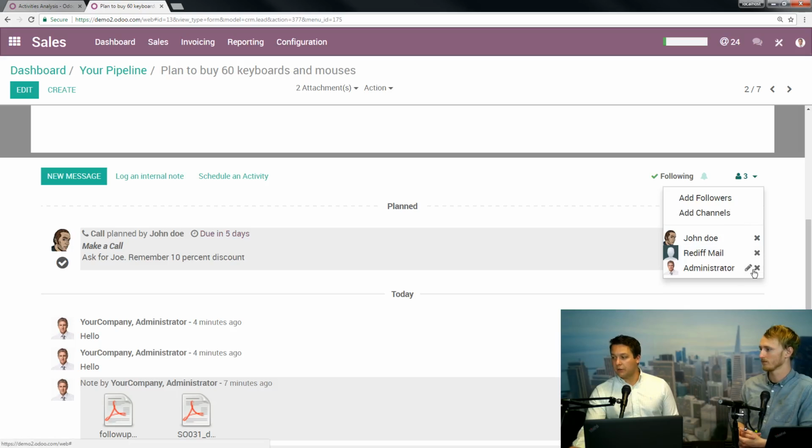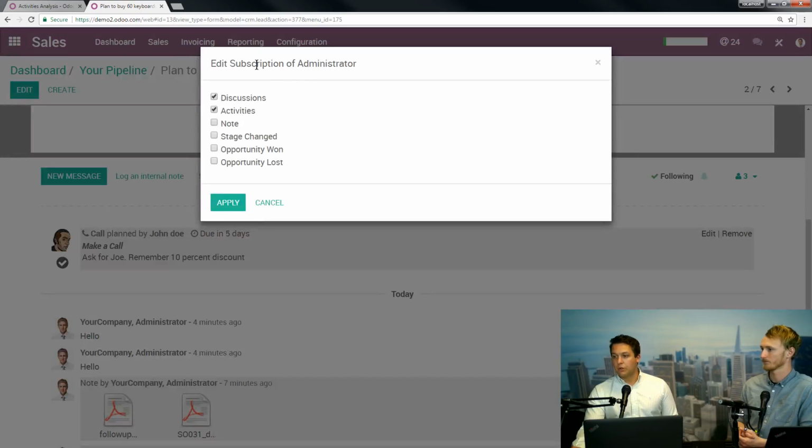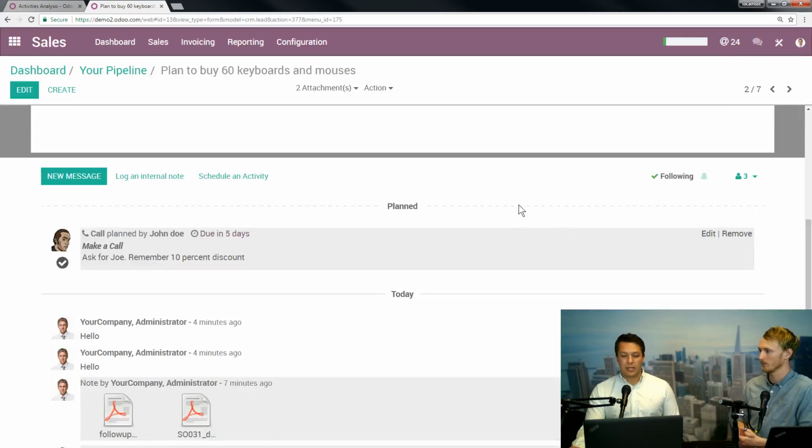And then there are a couple options on that as well. This will talk about your level of how involved you are and how much you want to be notified when things happen. Maybe you just want to see when somebody talks. Maybe you want to see when there's an activity planned, when a stage is changed. Or maybe you just want to know, look, you're talking about it, that's fine, you got it, just when it ends, I want to know what happened and how it ended. So it's up to you to set how much information you want to get as a follower. Yeah, absolutely.